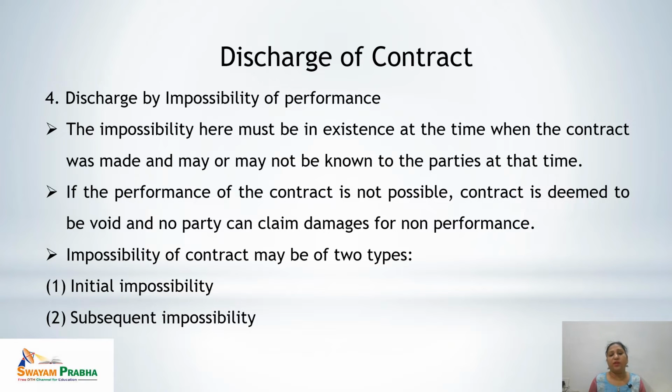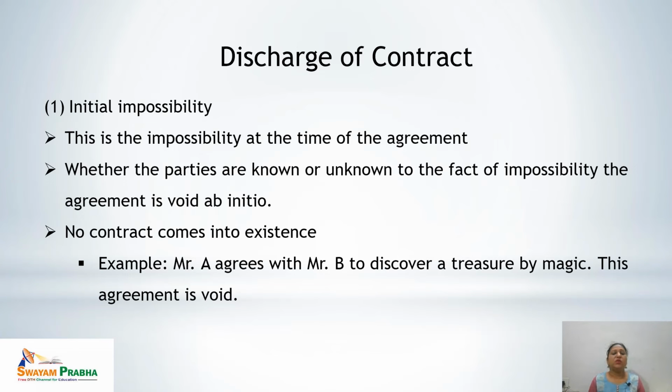Impossibility of contract may be of two types: initial impossibility and subsequent impossibility. Let's read about the first, the initial impossibility. Initial impossibility, as its name indicates, was the impossibility which was there at the time of the agreement.